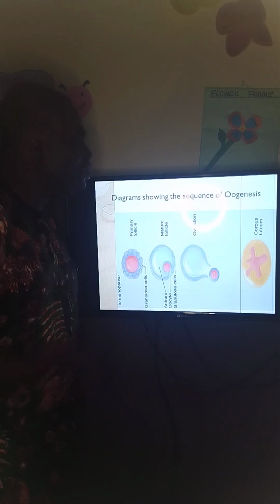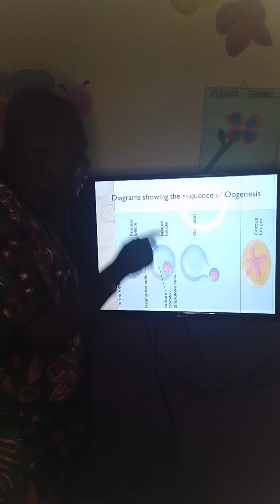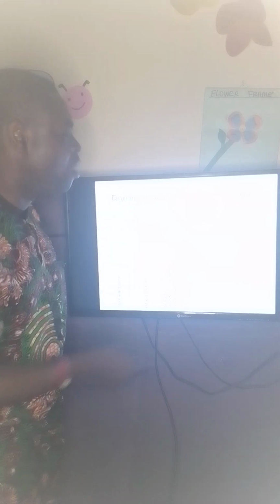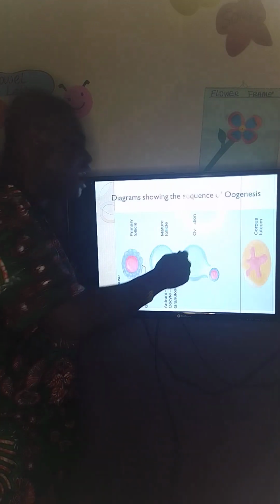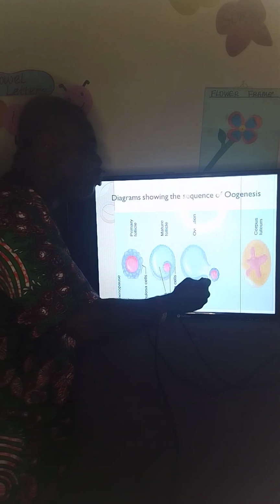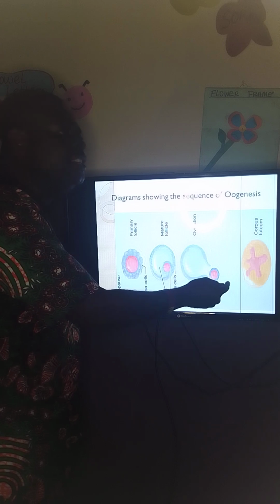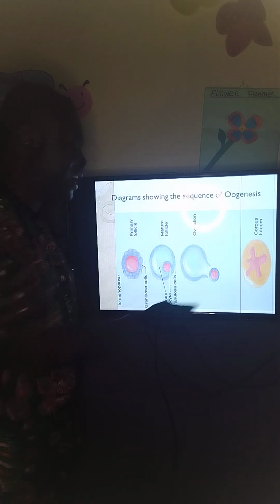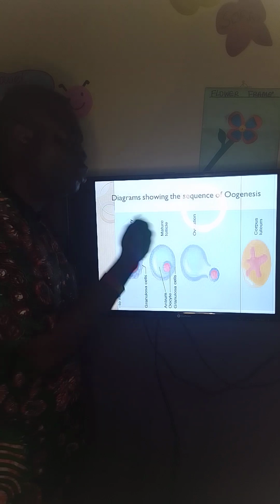There is one hormone called follicle stimulating hormone. By the time the secondary oocyte has been formed, the follicle is now called Graafian follicle. Now, the hormone called follicle stimulating hormone will cause the wall of the Graafian follicle to rupture so that the egg will be released and ovulation will take place. Ovulation is the release of egg from the ovary to the oviduct.